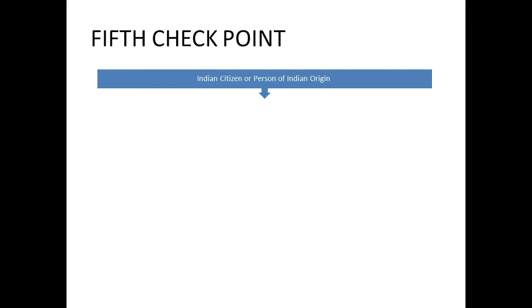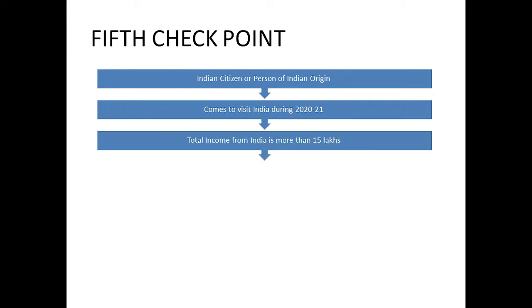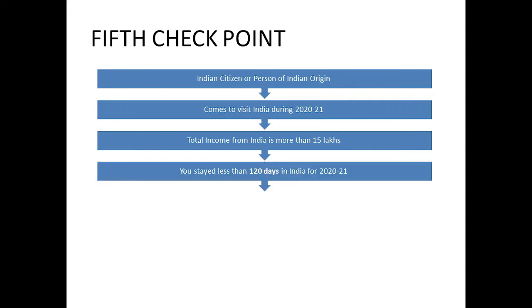So you are an Indian citizen or a person of Indian origin, have come to visit India during the year, and total income from India is more than 15 lakhs. Then you have to see that from 1st April 2020 to 31st March 2021, you have stayed less than 120 days.